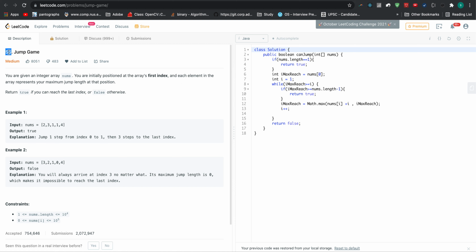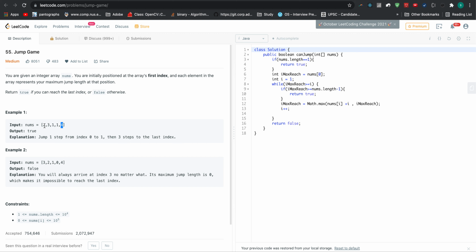Jump Game, Leetcode 55. It's a medium level question on Leetcode, and in this question we are given an array of integers. We need to tell if, starting from the first index, it is possible to reach the terminal index or not. That means if you start from this particular index, are you able to reach the last index or not, and how can you move ahead.